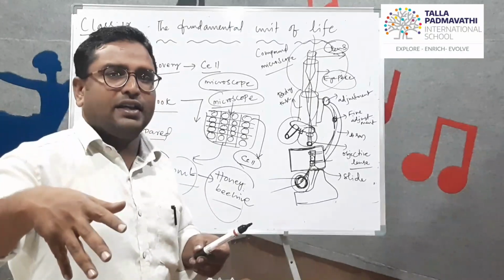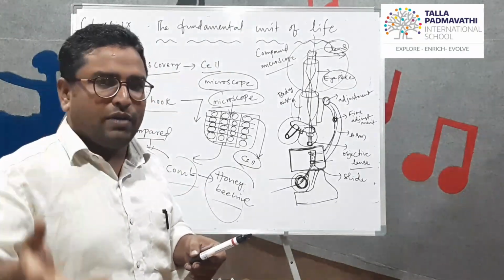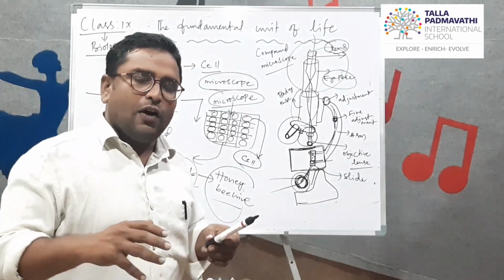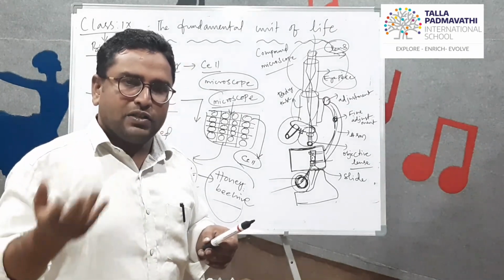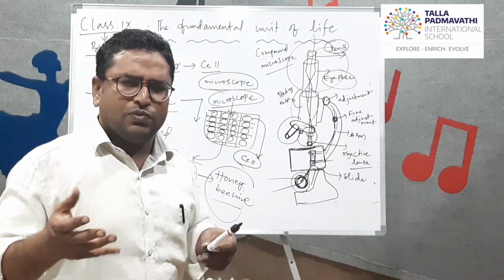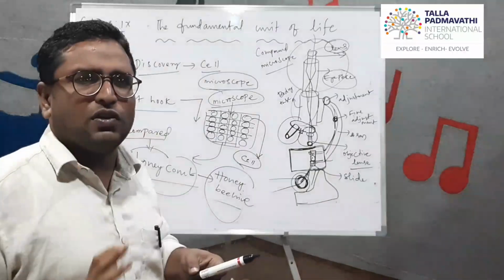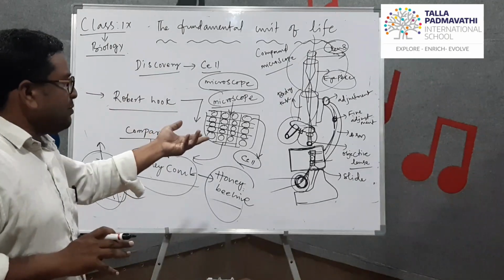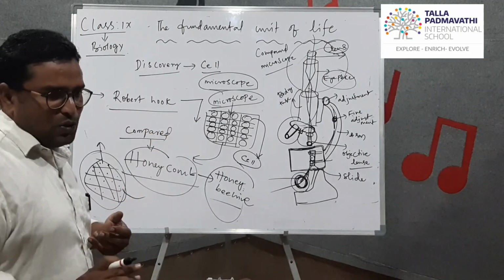To see that virus, we require an electron microscope. That is a different type of microscope. Like that, there are object microscopes, light microscopes, opaque microscopes. So there are different types of microscopes, but our discussion is only about the compound microscope.